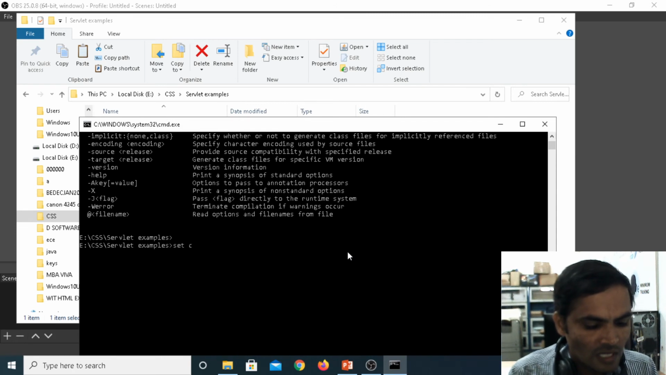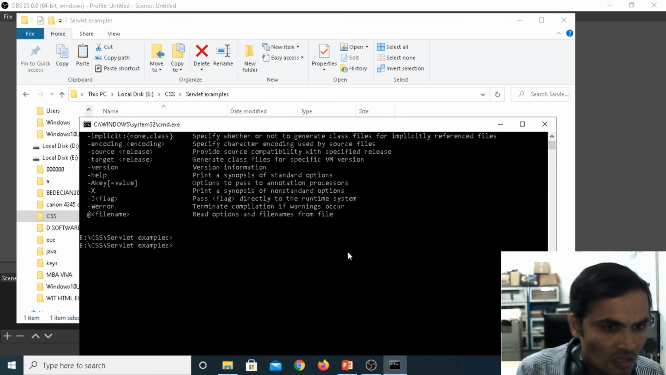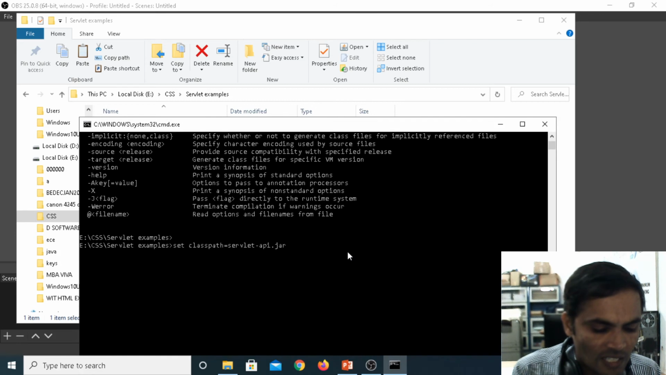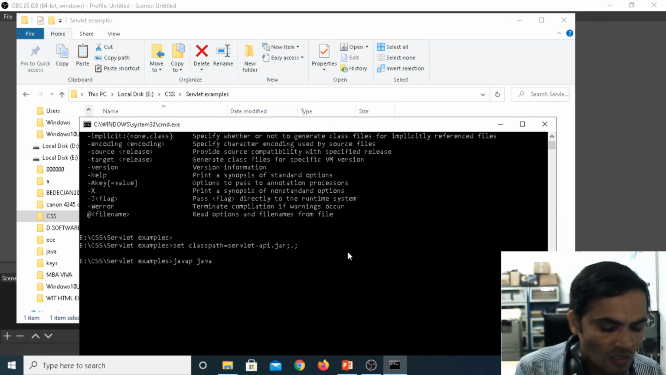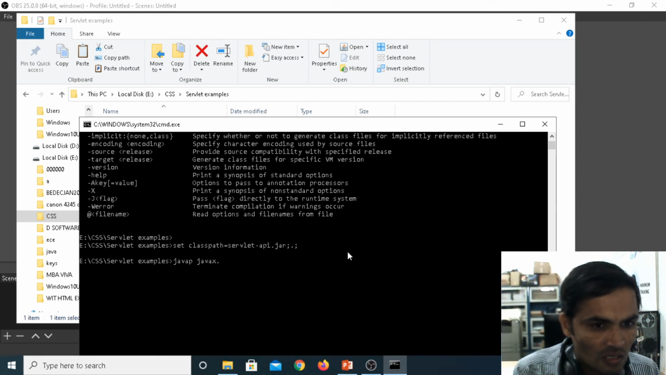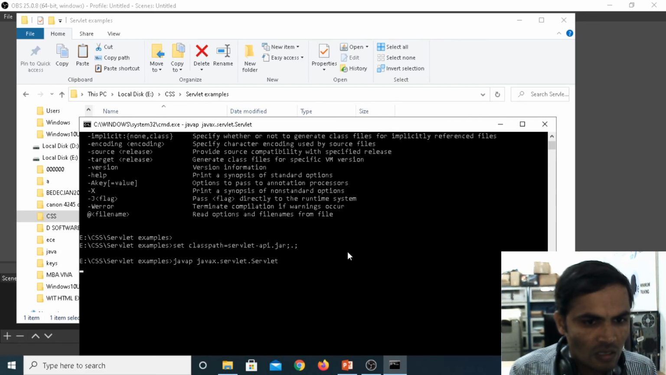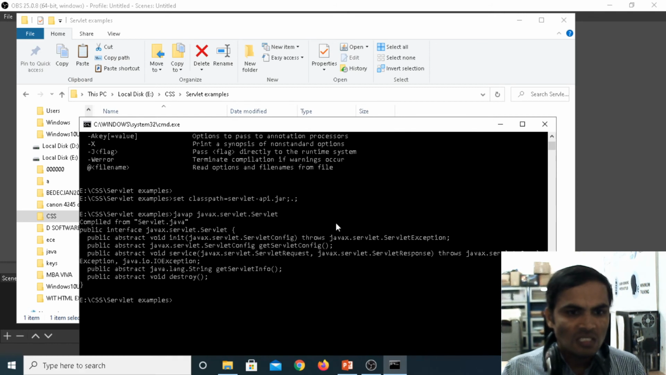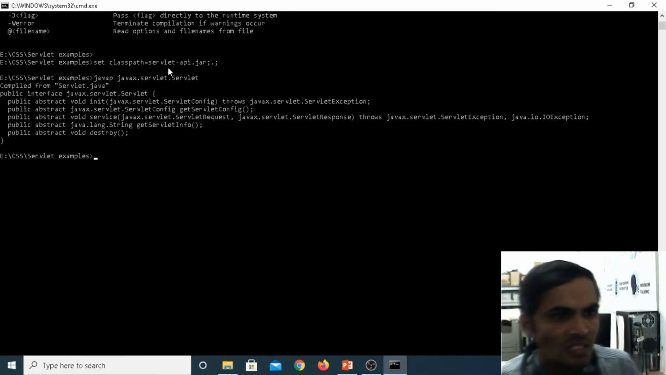Now set class path Servlet API jar, javap javax dot servlet. Servlet is a package name. Now see here, Servlet is an interface.